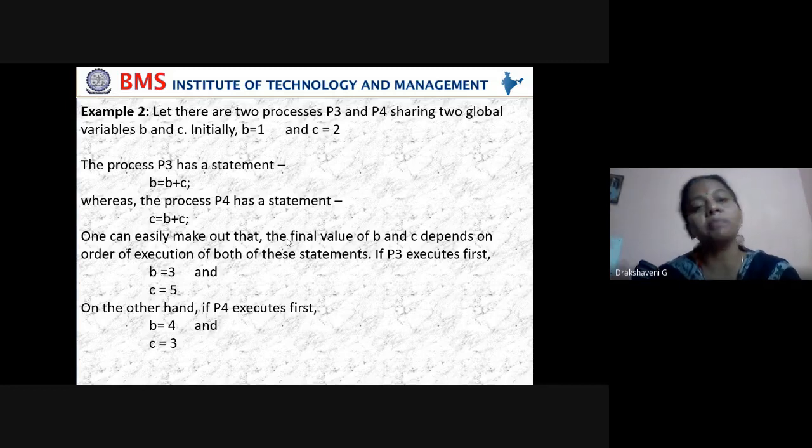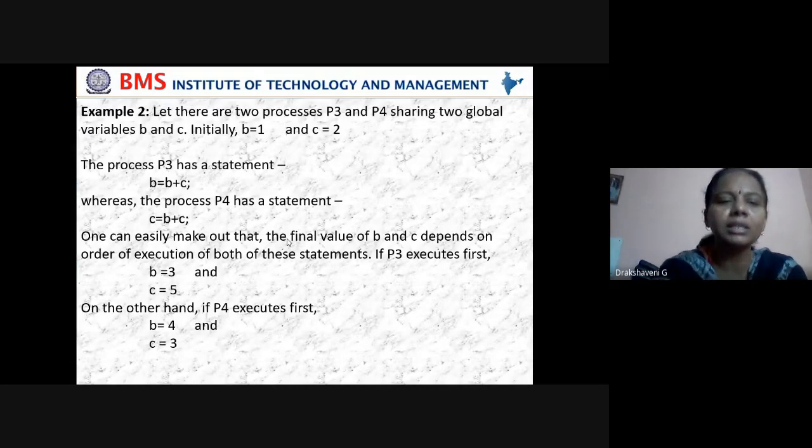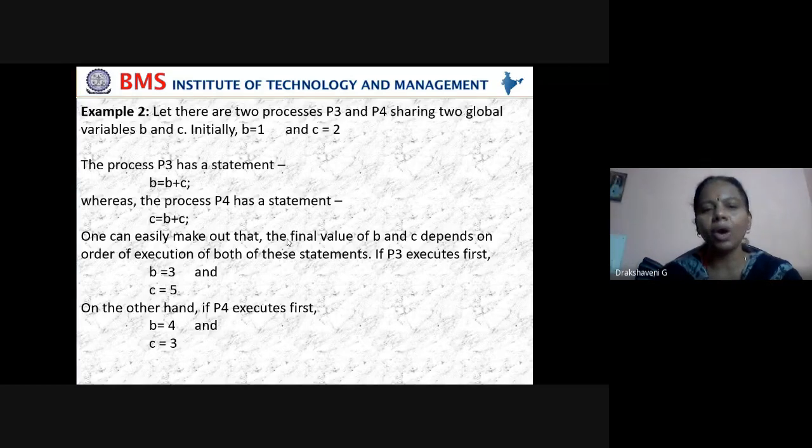That statement is in process P3. Now come back: in P4, what is there? C equals B plus C. B value is 1 and the C value is 2. One can easily make out that the final values of B and C depend on the order of execution of these statements.